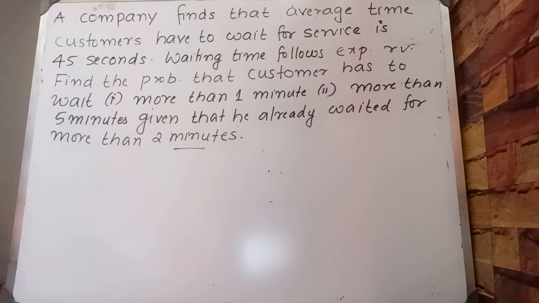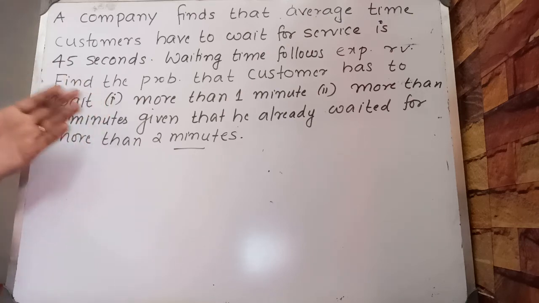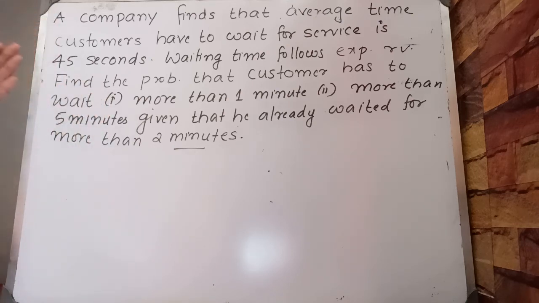Next question. A company finds that the average time customers have to wait for the service is 45 seconds. If the waiting time can be treated as an exponential random variable, find the probability that a customer has to wait for more than 1 minute, and more than 5 minutes given that he already waited for more than 2 minutes. So here x is a random variable following an exponential distribution, and the average time is 45 seconds.